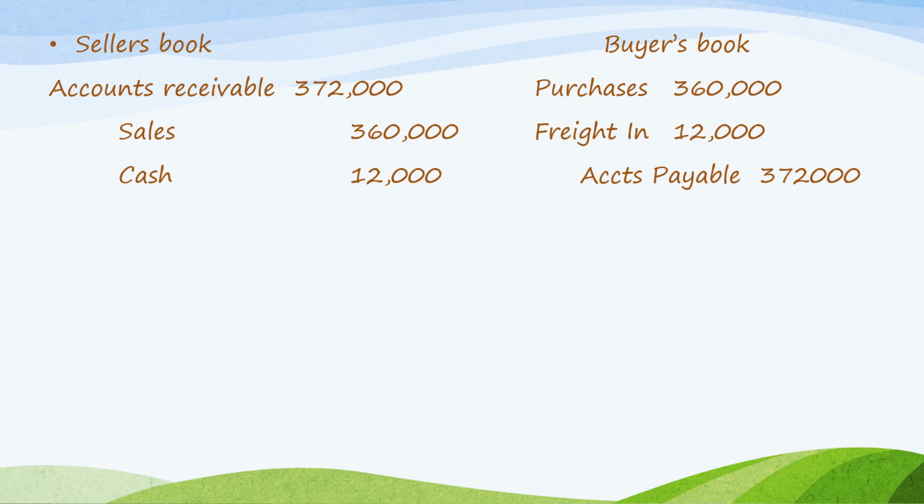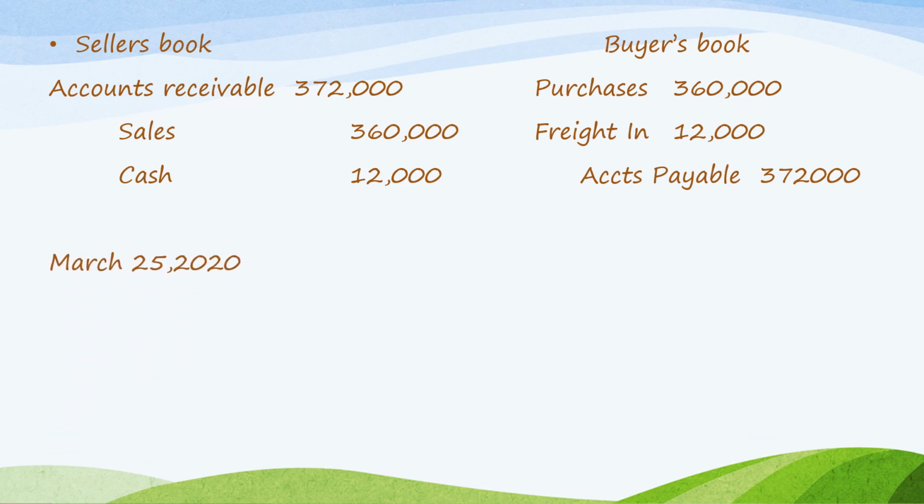So the seller here will not record freight out because this is not FOB destination. Since this is FOB shipping point, the buyer will record freight in. So freight in 12,000, and the value of the purchases is 360,000. However, since it is not the buyer who made the freight cost payment of 12,000, its accounts payable to the seller will increase by the amount of the freight cost. So 360,000 plus the 12,000, that's 372,000.